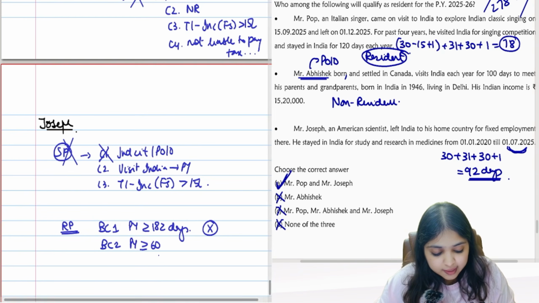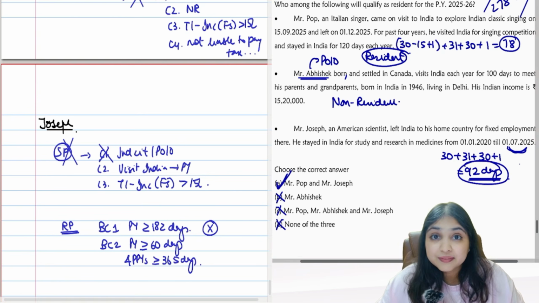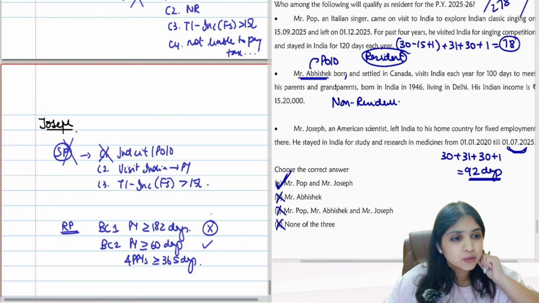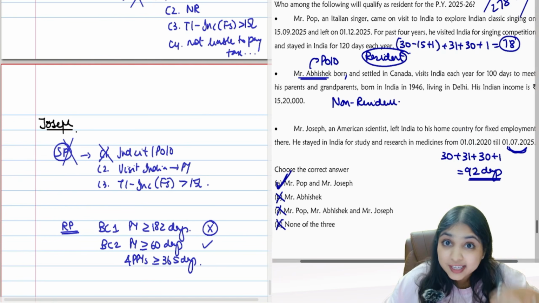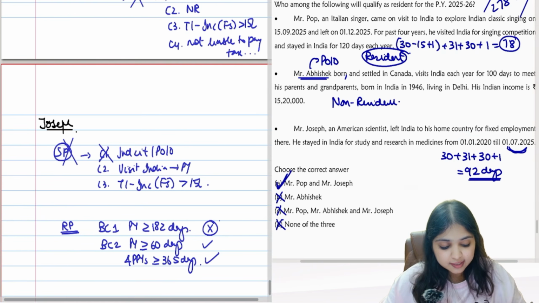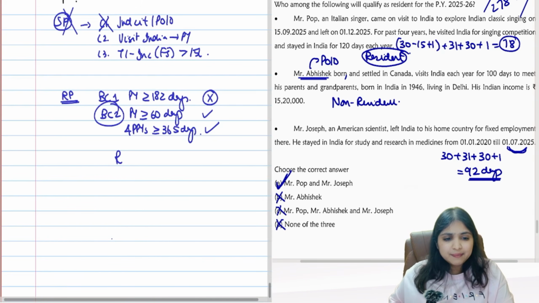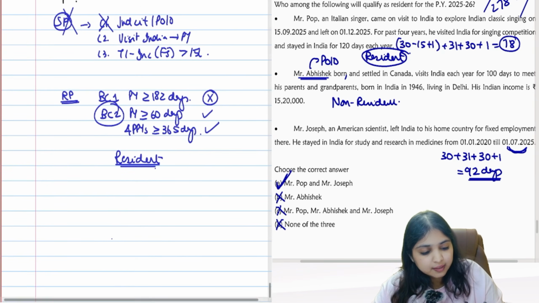In the previous year you must stay in India for at least 60 days, and for the 4 preceding previous years at least 365 days. Check, guys. Previous year 60 days? Yes. For the 4 preceding previous years, what about that? The question is saying that from 1st Jan 2020 he is in India only. So for the 4 preceding previous years, definitely he is in India for 365 days. So here the assessee is fulfilling one basic condition. If you fulfill any basic condition, you will become resident.